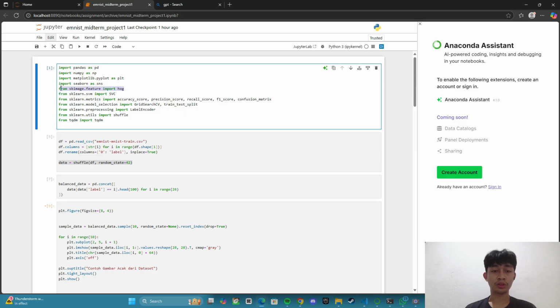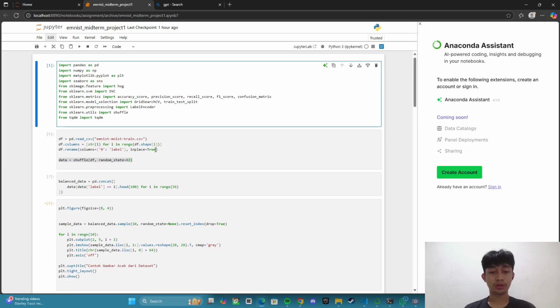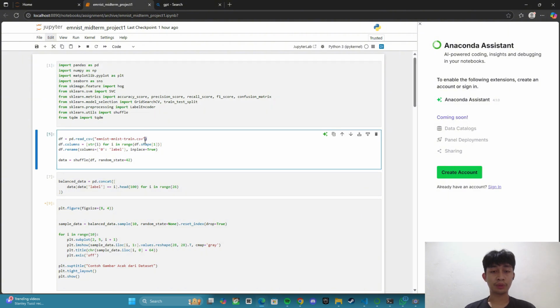I import HOG, which is used to extract features from images. And then I import SVC. This is a machine learning algorithm that I use for classification. And this is pd.read_csv, loading and preparing the dataset.